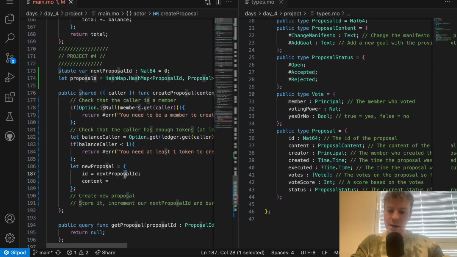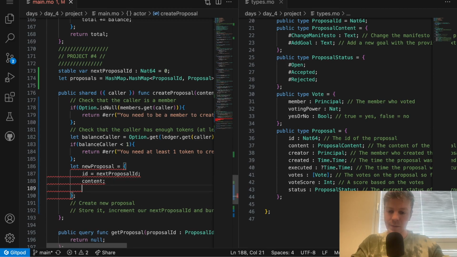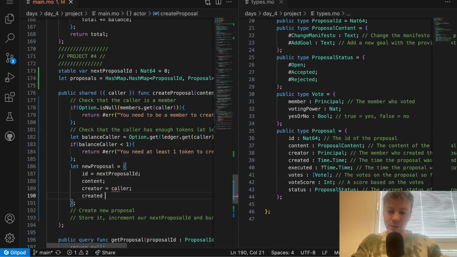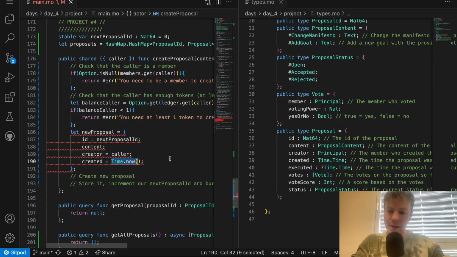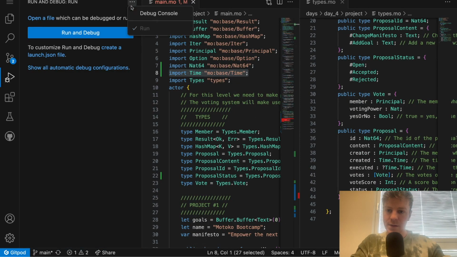So here, content is equal to content, and this can actually be abbreviated in Motoko by this syntax. Then the creator will be the caller. The time of creation will be Time.now. So this is a method from the time library that we can use. We need to import Time.